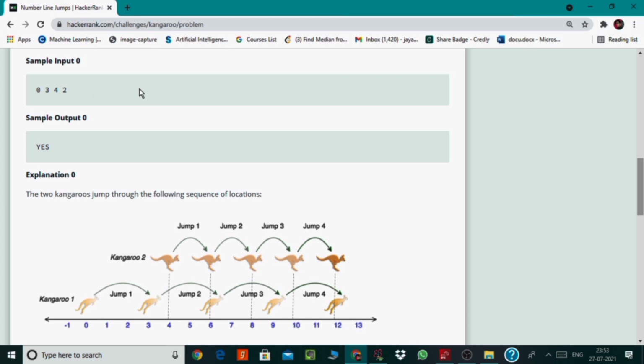Let's see another example. Here we are given x1 and x2 as 0 and 4, and v1 and v2 as 3 and 2. So the initial position of kangaroo 1 is 0 and it moves with the rate 3, and similarly the initial position of kangaroo 2 is 4 and it is moving with the rate 2. So here we can see that after 4 jumps both the kangaroos will meet at the position 12. So we will return yes. Now one thing to note here is that both the kangaroos are moving simultaneously, and after a certain number of jumps they are reaching the same position.